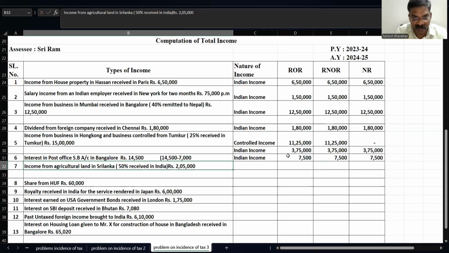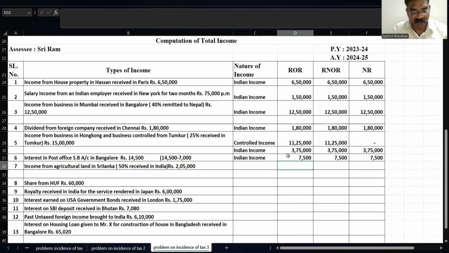Income from agricultural land in Sri Lanka. Where is Sri Lanka situated? Foreign. But 50% they say is received in India. So we have two types of income again. The agricultural land is in Sri Lanka, which is foreign, so I treat that as foreign income. And since 50% of the amount is received in India, again we have Indian income. So I will say foreign income, 50% received in India. First, I'll take the 50% received in India, plus 2,05,000 divided by 2.